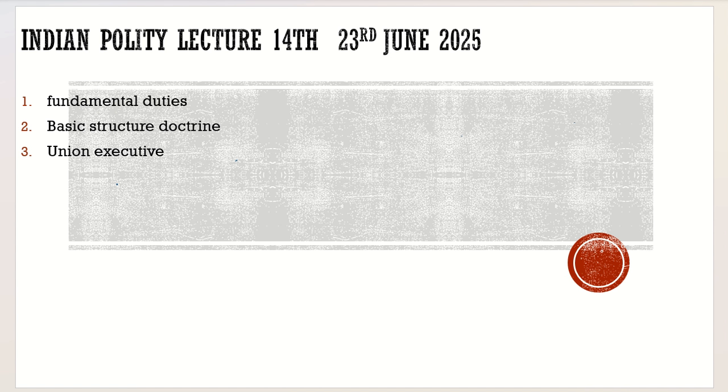So it should have been there that taxes should be paid on time. Or, there is no fundamental duty that it is the duty of every person to vote during elections. No, nothing like that. So the argument is that even though fundamental duties are given, they are very much vague in nature.